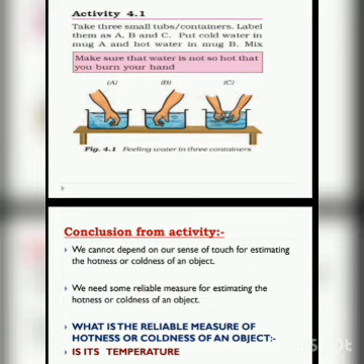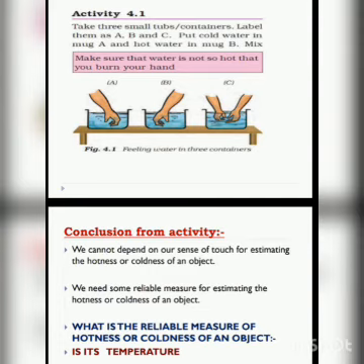We need some reliable measure for estimating the hotness or coldness of an object. What is the reliable measure? That is the temperature. How can you measure temperature? We can measure the temperature with the help of a thermometer.